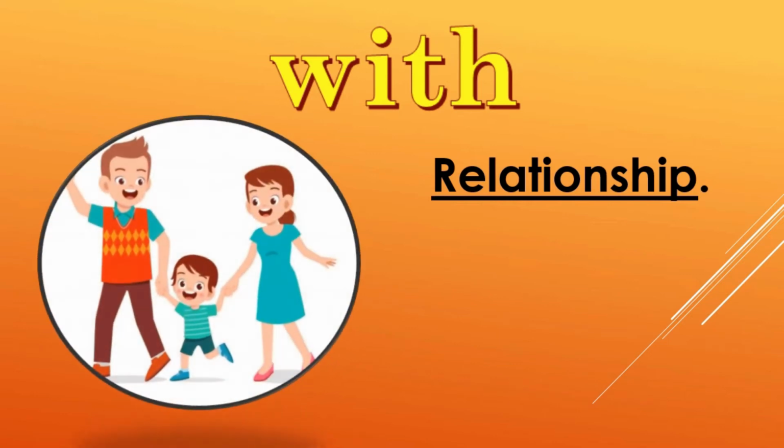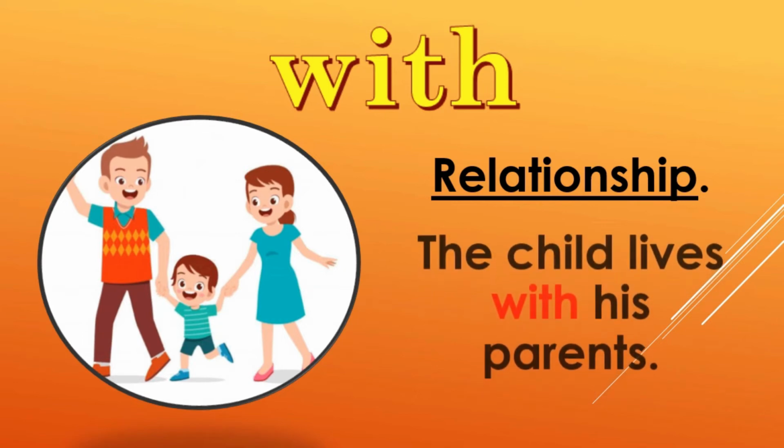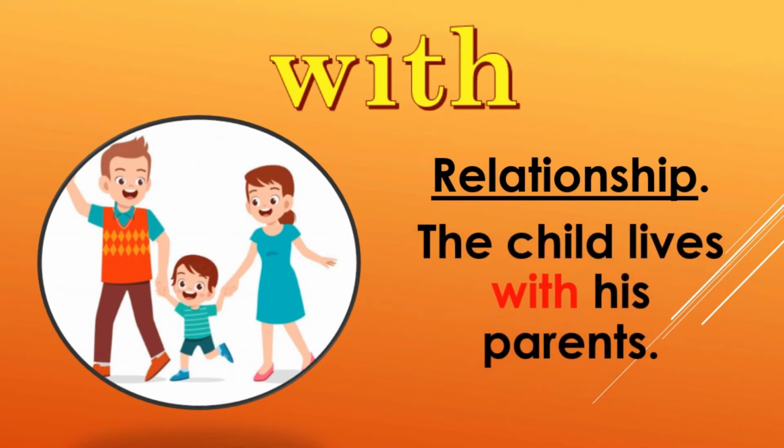With is sometimes used to show relationship. Now look at this image. The child is there with his parents. So such a kind of relationship can be shown with the help of the preposition with. The child lives with his parents. Now let us go to the next preposition.